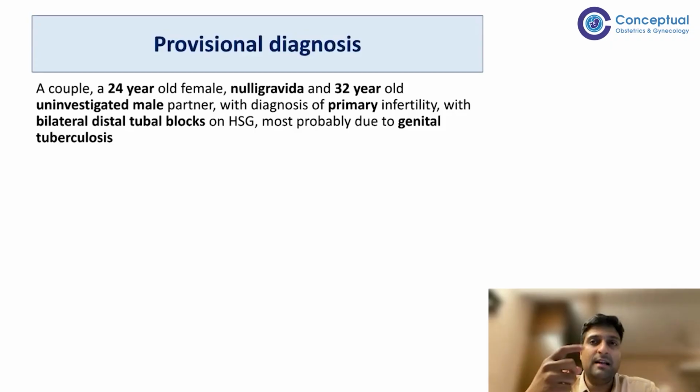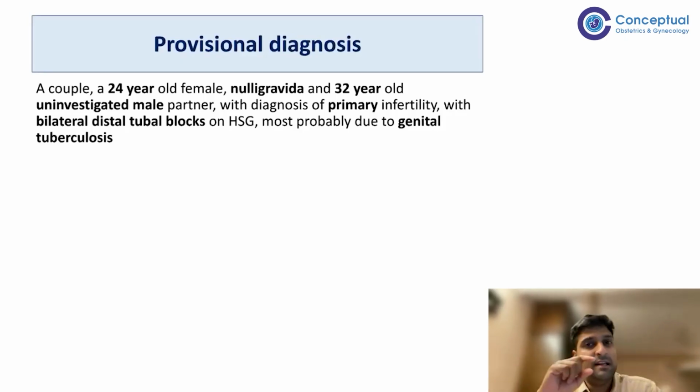One tablet will contain 75 milligram isoniazid, 150 milligram rifampicin, 400 milligram of pyrazinamide, and 275 milligram of ethambutol. And in the continuation phase, we only have three drugs, H, R, and E. We do not have Z in the continuation phase.